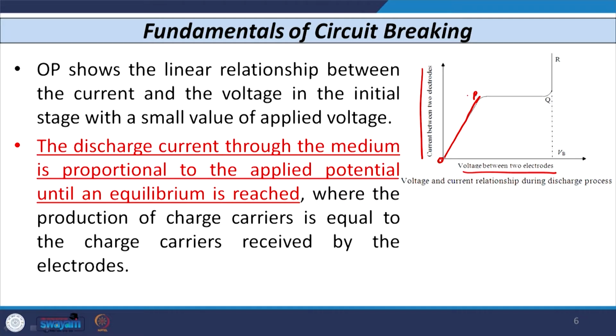So, particularly when you apply a very small voltage across the electrode or across the contact of the circuit breaker, the current also increases, and it is directly proportional to the applied voltage. The discharge current, that is this current on the y axis, through the medium is proportional to the applied voltage, and this proportionality is maintained until equilibrium is reached. Equilibrium means the production of charge carriers is equal to the charge received by the electrodes. So, till then you will have the linear relationship between the applied voltage and the discharge current.